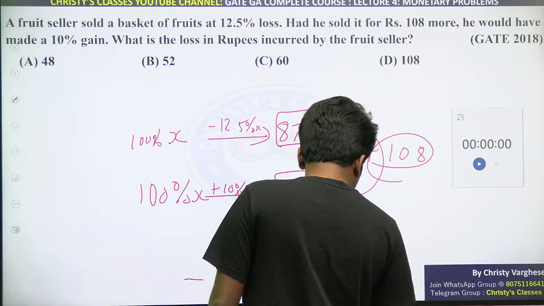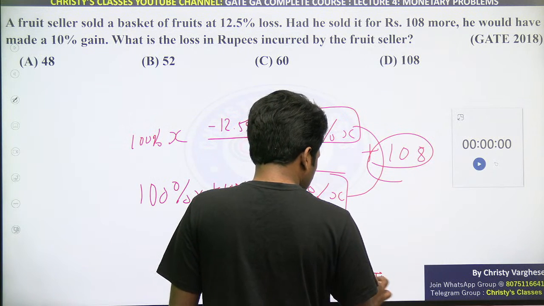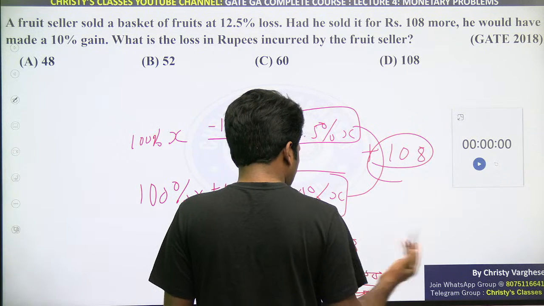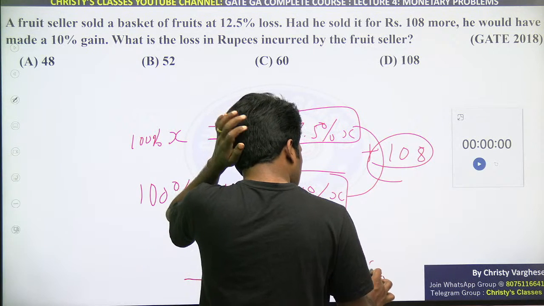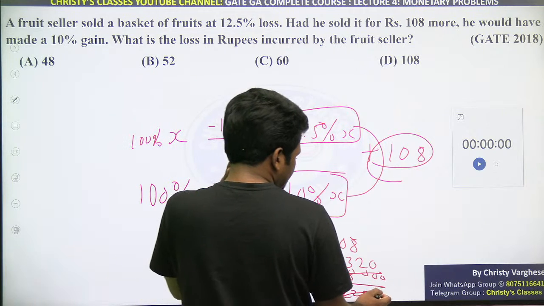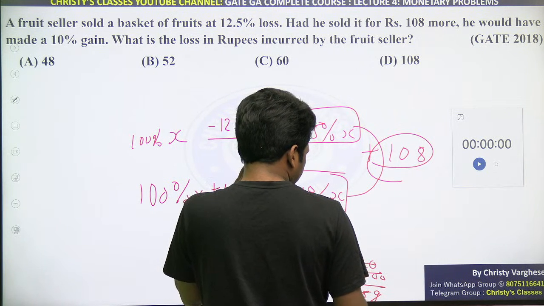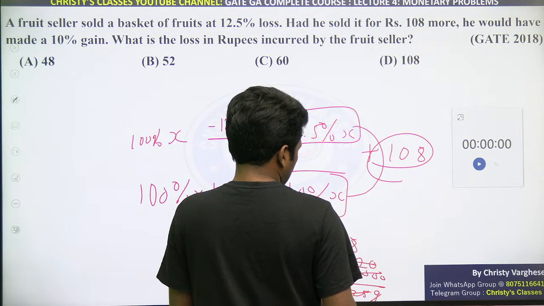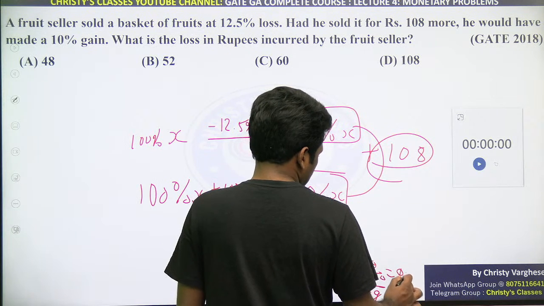25 से first cancel कर सकता है. 25 से cancel किया तो 9 मिलेगा. 25 if you cancel 4, 80 will be 3. Yeah, you can use virtual calculator in GATE exam, but in all exams it is not allowed. So 4320 by 9, 9 cancelled, 4, 72 8. 480 you will get.